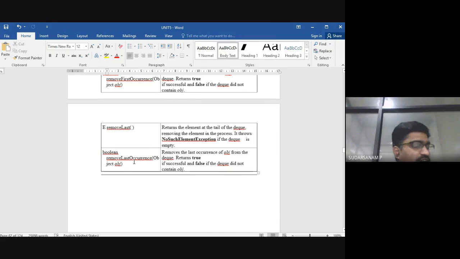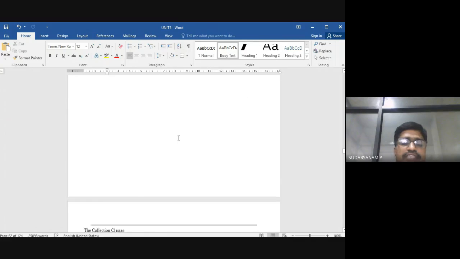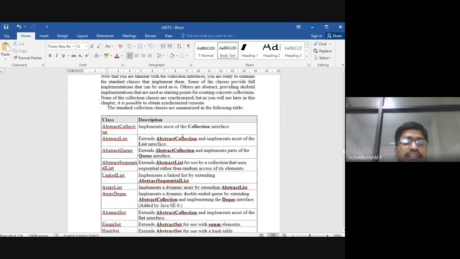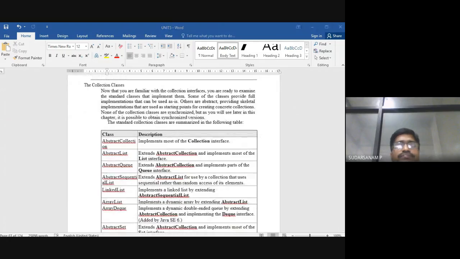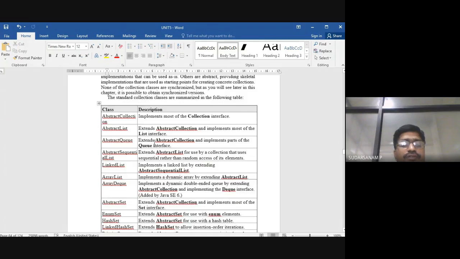So here you have a lot of options compared to the data structures you have done. Next one is the collection classes. So what are the collection classes?